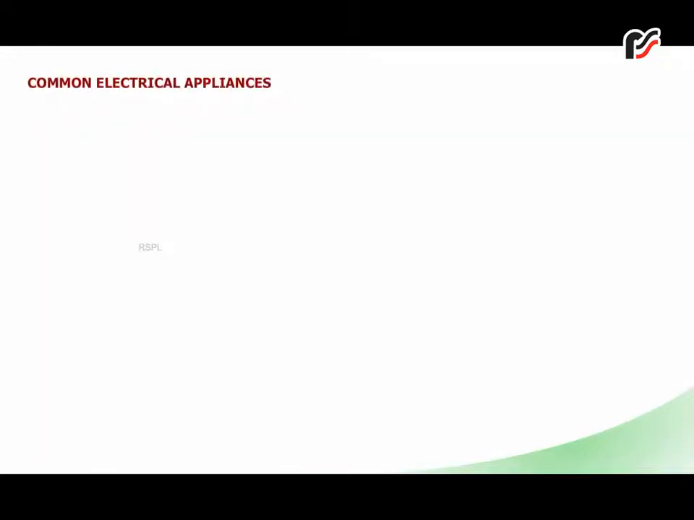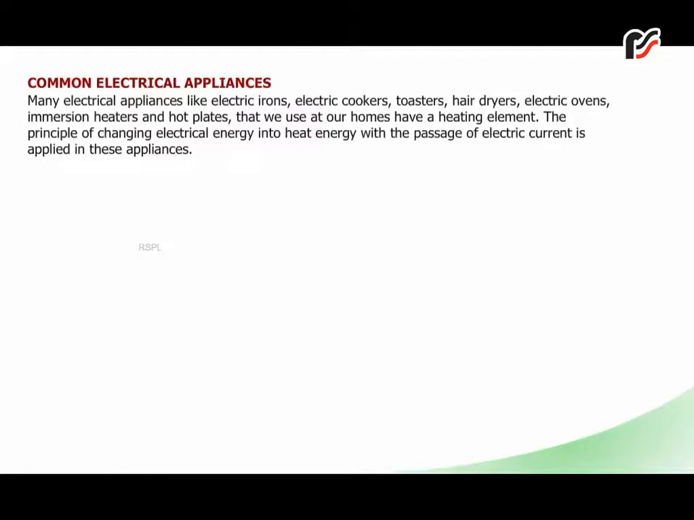Common electrical appliances. Many electrical appliances like electric irons, electric cookers, toasters, hair dryers, electric ovens, immersion heaters, and hot plates that we use at our homes have a heating element. The principle of changing electrical energy into heat energy with the passage of electric current is applied in these appliances.